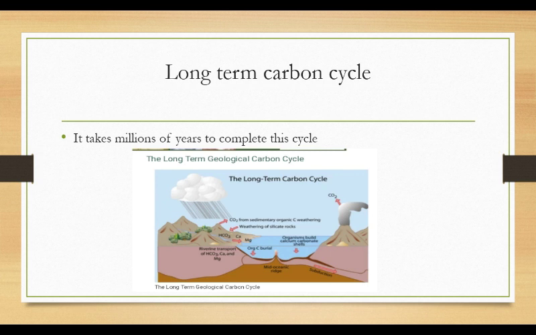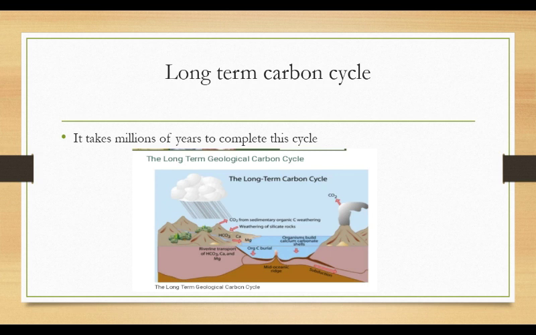The molten rock will flow out from the volcanoes and a gaseous mixture will also come out with that. Carbon dioxide will be a part of that gaseous mixture, right? Carbon dioxide will also come out with that gaseous mixture, and now this carbon dioxide will again become part of the atmosphere. So in this way the long-term carbon cycle completes, right?